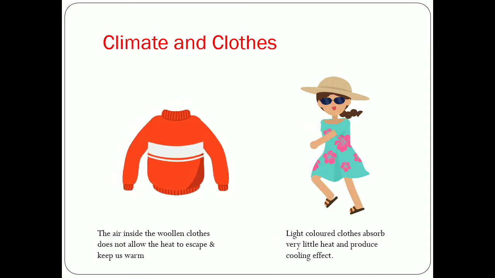And when we talk about light colored or cotton clothes, these clothes have the ability to absorb all the sweat and release it to the atmosphere, which keeps our body dry and causes a cooling effect. So students, this was all about this chapter explanation.